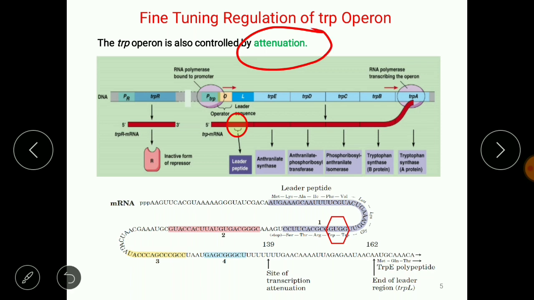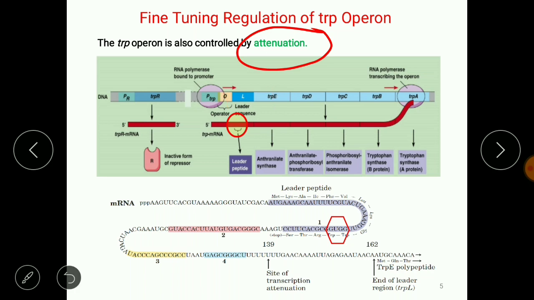So what is attenuation? To understand attenuation, first of all, we should understand the leader sequence. The leader sequence is the sequence which is upstream to the trpE, or in between the trpE and the operator site, okay?